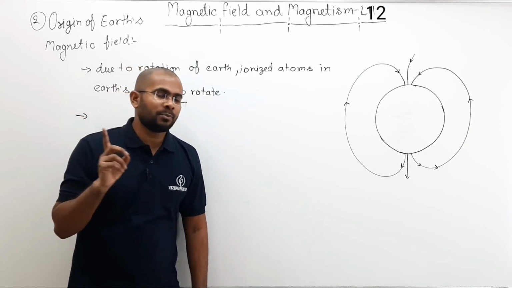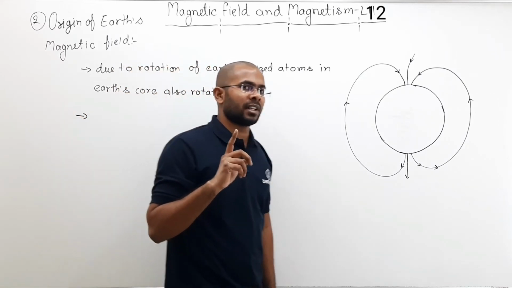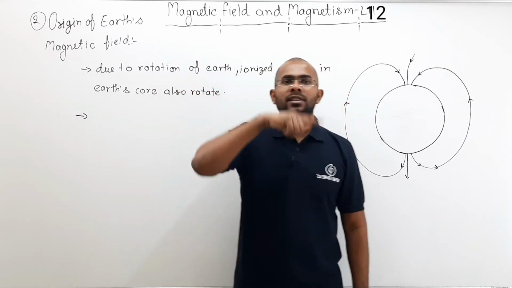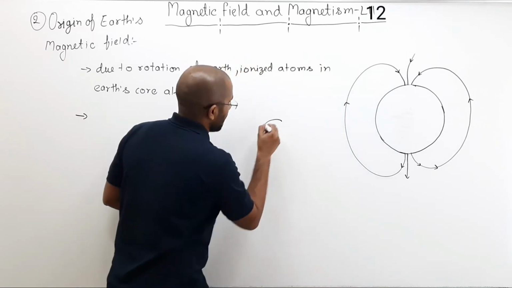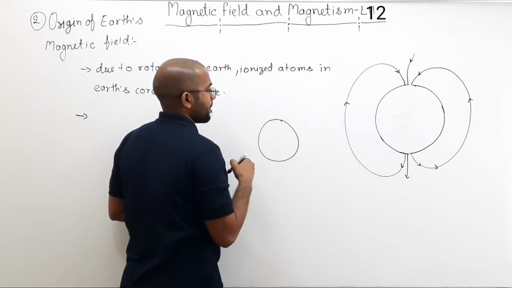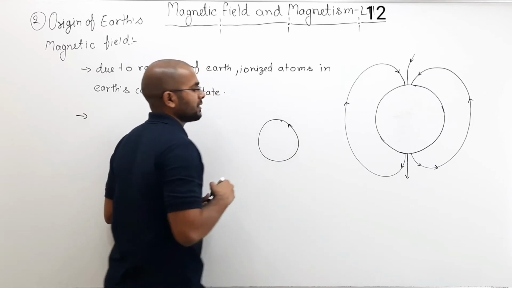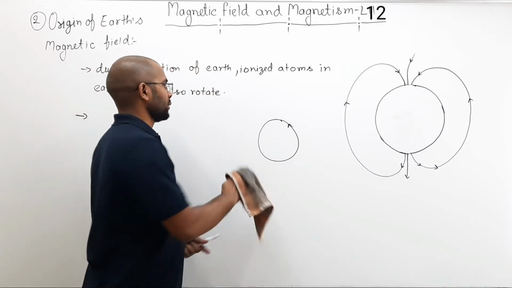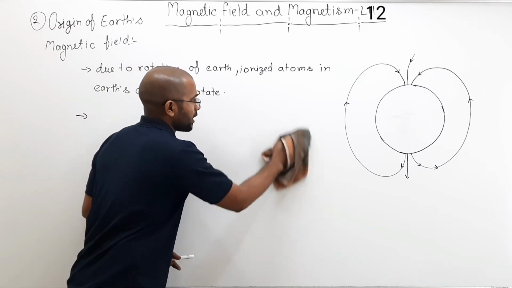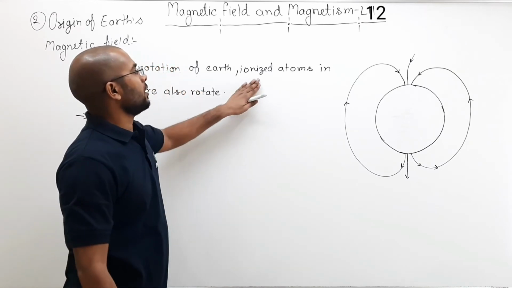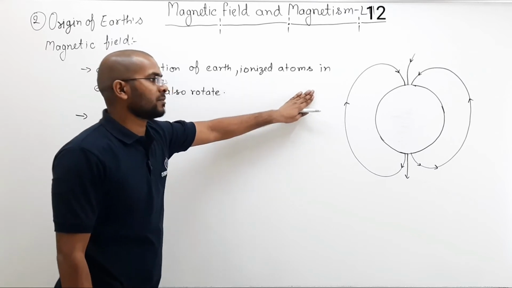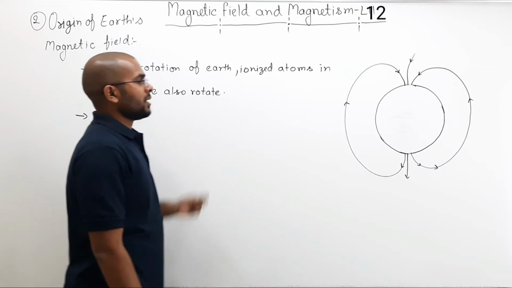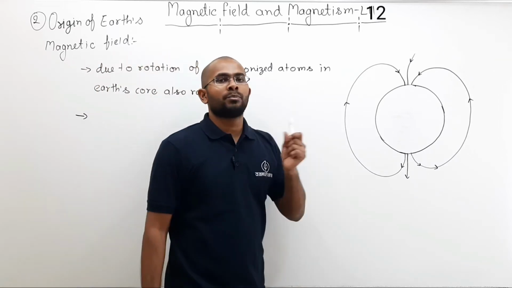In the previous lectures, we have discussed that if a charged particle is going in a circular motion, then a magnetic field is produced, a magnetic moment is induced. So because of the rotation of these ionized atoms, which are charged particles, a magnetic field will be produced.